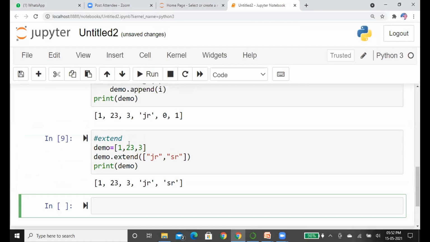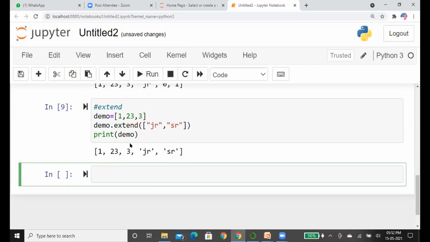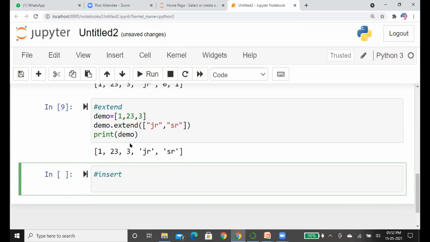Now we can see another topic called, sorry, insert. Insert is a method we can use to add an element at a given position in the list. Unlike append, it can add elements at any position, but like append, it can add only one element at a time. This method takes 2 arguments. The first argument specifies the position and the second argument specifies the element to be inserted.